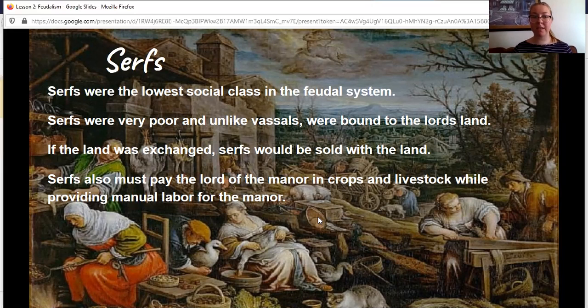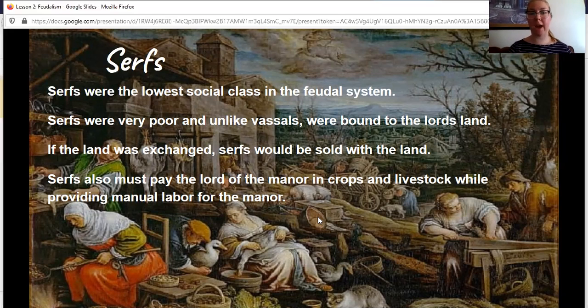So just like vassals, serfs also must do different duties, and that is called manual labor when they are doing things like plowing the fields themselves, if they are taking care of the animals, whatever they have to do themselves, that's manual labor. And they also must pay taxes towards the king as well, but they don't pay in money. They might pay in a little bit of money, but usually it's in giving the lord a share of their crops.